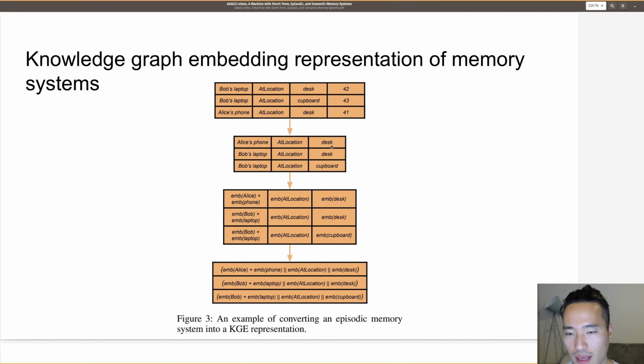Each of the entities and relations, we convert to embeddings. This is Alice's phone. We add the embedding of Alice and the embedding of phone so the agent understands this is not just a phone, this is Alice's phone. After this, for each memory, we concatenate head, relation, and tail so that each memory gets converted into 1 numeric value. So now this knowledge graph in the beginning is converted into a list of vectors, which can be plugged into an LSTM now.